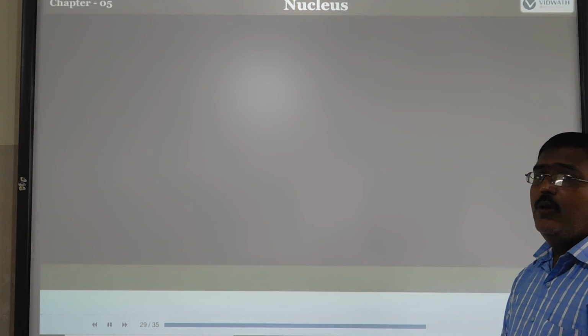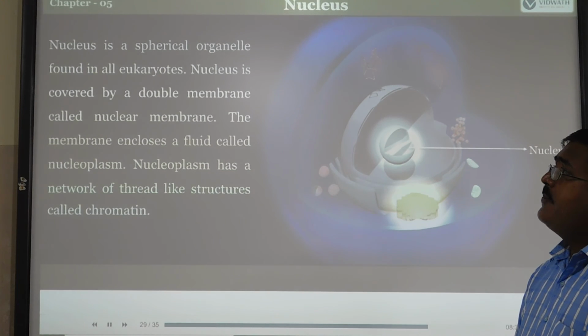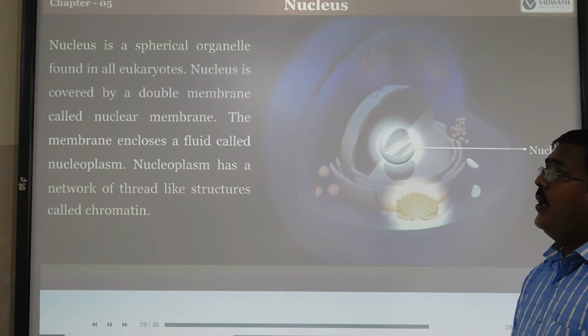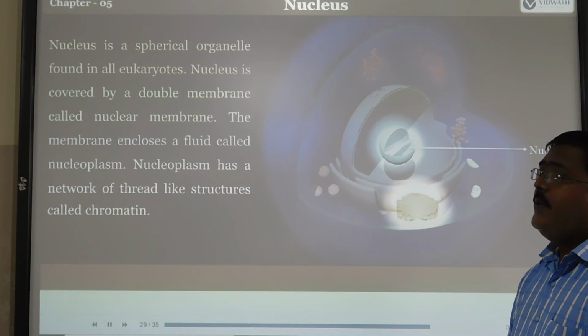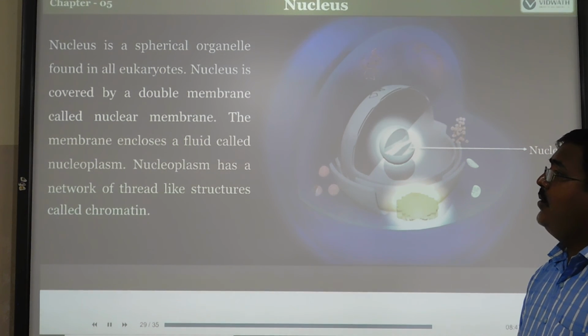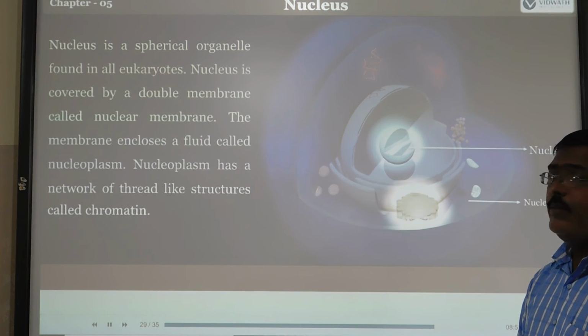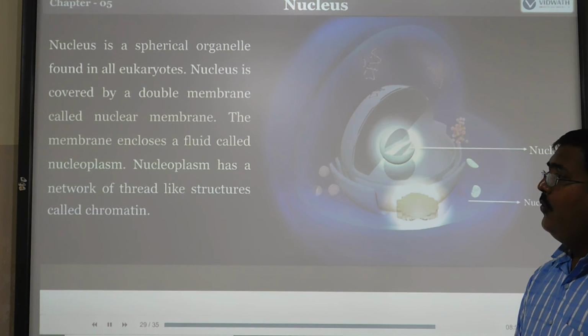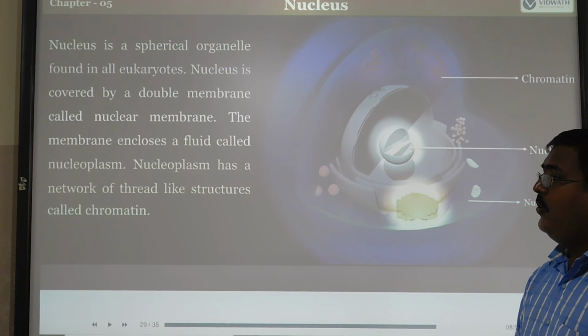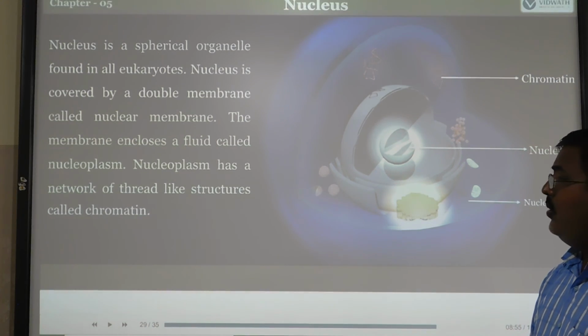Next one is the nucleus. The nucleus is a spherical organelle found in all eukaryotic cells. Eukaryotic means having a nuclear membrane. The nucleus is covered by a double membrane called the nuclear membrane. It is enclosed with a fluid called nucleoplasm. The thread-like structure inside is called chromatin or chromosomes.